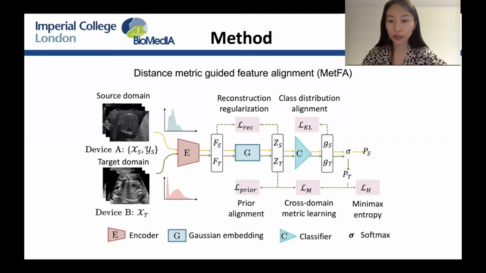Class distribution alignment is used to preserve class relationships between the source domain and the target domain. Cross-entropy loss is used for the supervised classification on the labeled source domain.